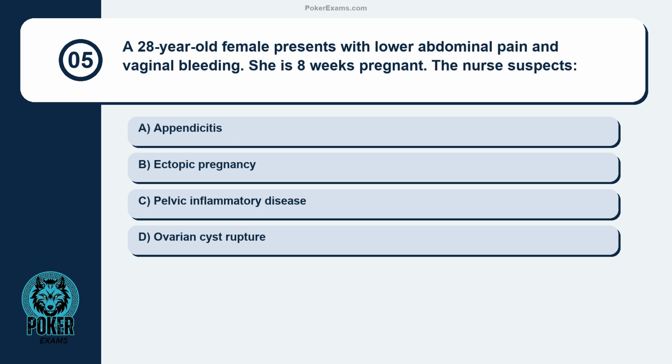Question 5. A 28-year-old female presents with lower abdominal pain and vaginal bleeding. She is 8 weeks pregnant. The nurse suspects appendicitis, ectopic pregnancy, pelvic inflammatory disease, ovarian cyst rupture.